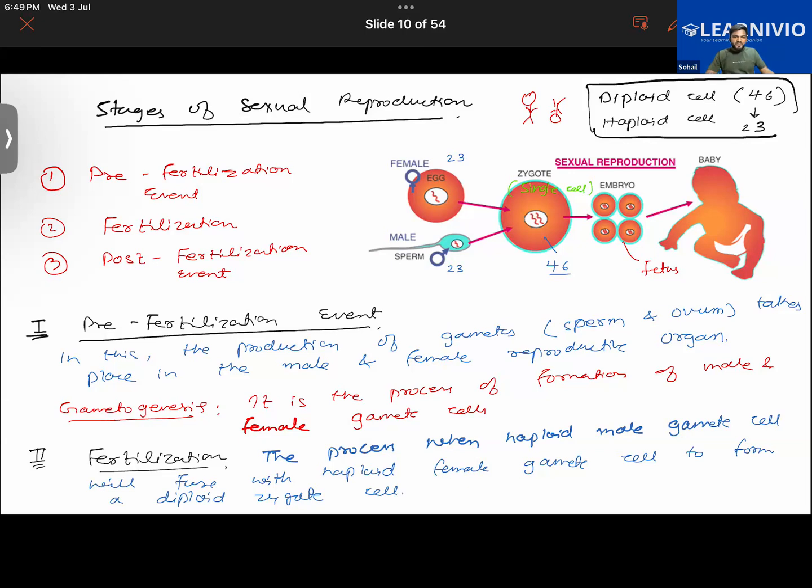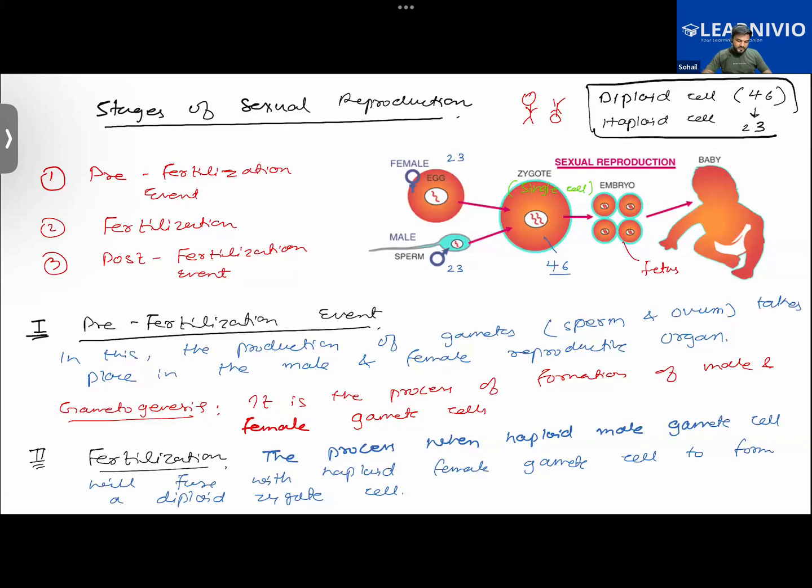So even before fertilization, even when the egg was not fertilized, it has life in it. More specifically, you can understand from here that the zygote will have life in it. Got this? Focus. So that is the whole thing. Furthermore, in the post-fertilization event, the third event, it is basically the formation of the zygote. So that is the third stage of fertilization in humans. If anyone has any questions so far, please do let me know.